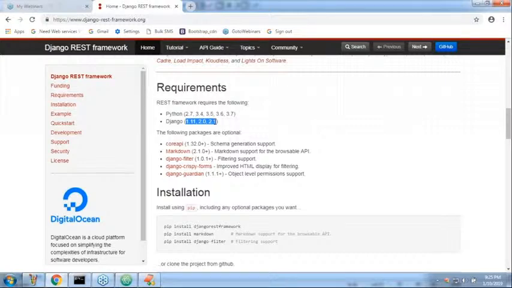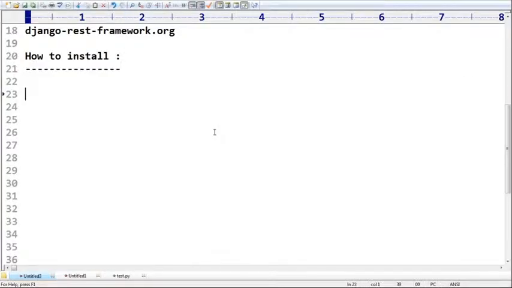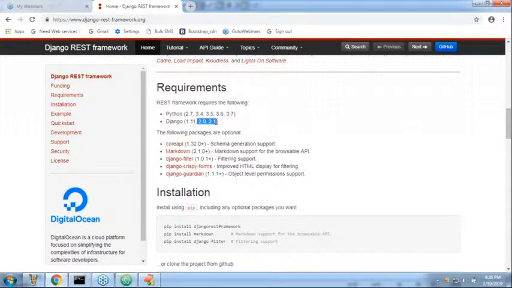But in 2020, next year, 2.2 is going to come. Yes, sir, that is once again having long-term support. Remember that, sir. So as of now, happily you can depend on 1.11 Django version. In 2020, Django 2.2 is going to come, which has long-term support. 2.0 and 2.1 do not have any LTS. That's why most of the industry always prefers 1.11.